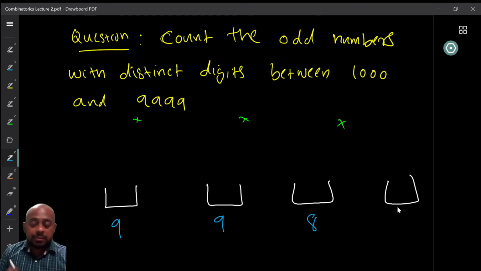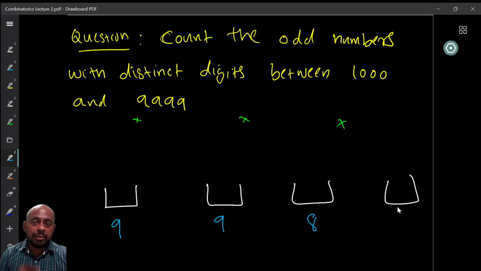Now, when it comes to the last position, what will you say? You have the possible numbers 1, 3, 5, etc., up to 9. And out of this, I want to avoid the numbers that have appeared before.